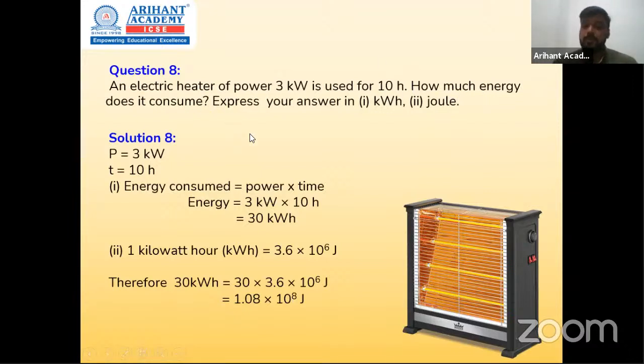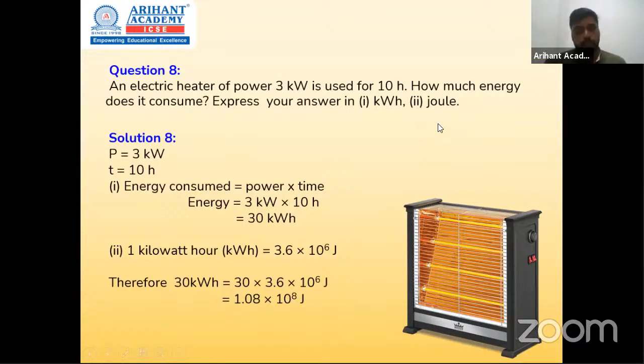Since we know power is energy upon time, energy will become power multiplied by time. Here we are already provided with power, 3 kilowatt, and time, 10 hours. So 3 kilowatt into 10 hours becomes 30 kilowatt hour. But the variation here is that you have to express it in two different units. So kilowatt hour, first unit, done and dusted.